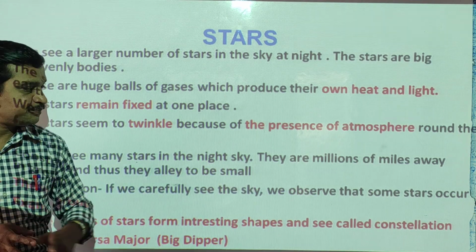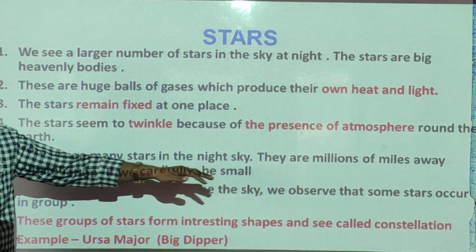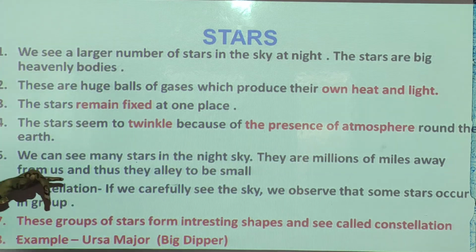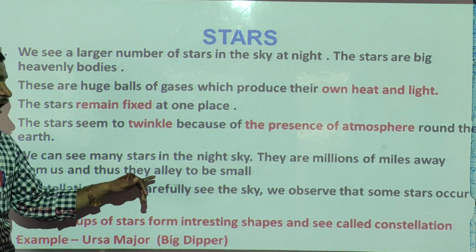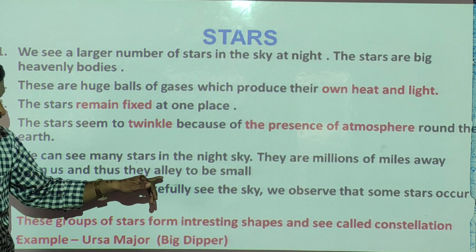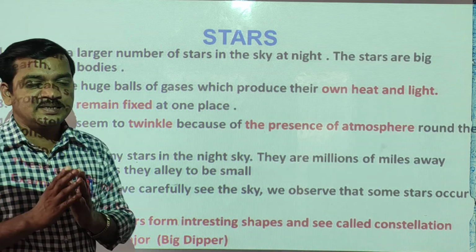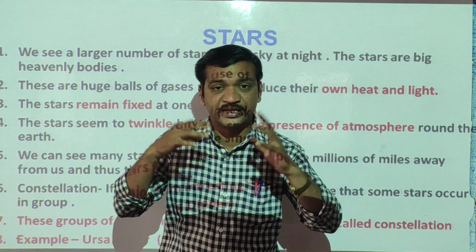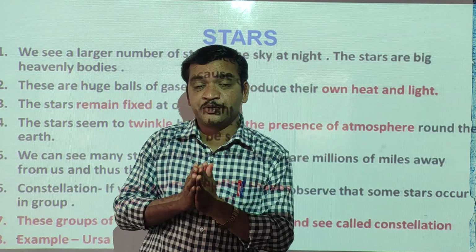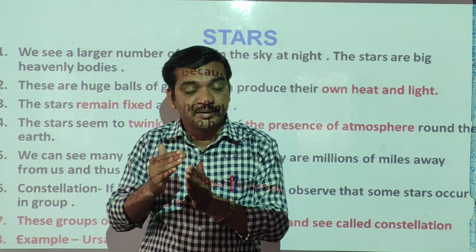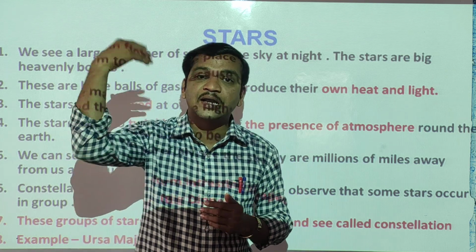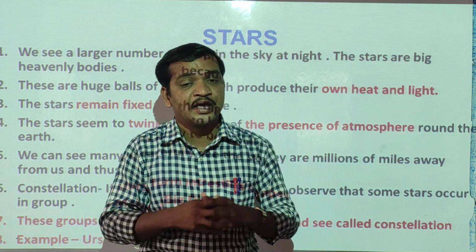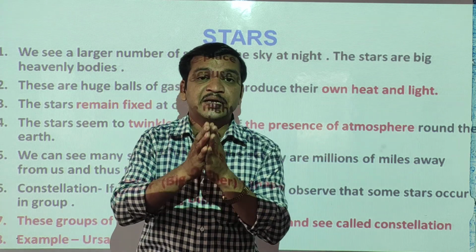But only a few stars we can see. They are millions of miles away from us, and they are very small. Whatever stars are there, only a few we can see. The Sun we can see, yes or no? Because the Sun is very close to the earth, but the remaining stars are far away, thousands of kilometers away from us. That is why we cannot see them clearly.